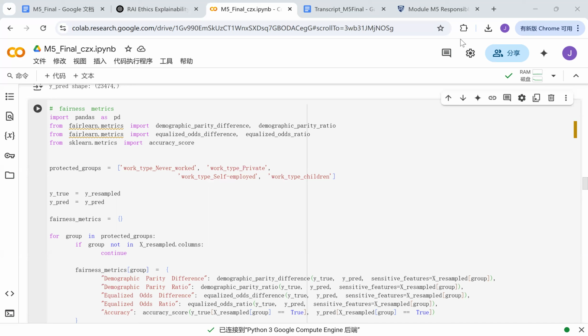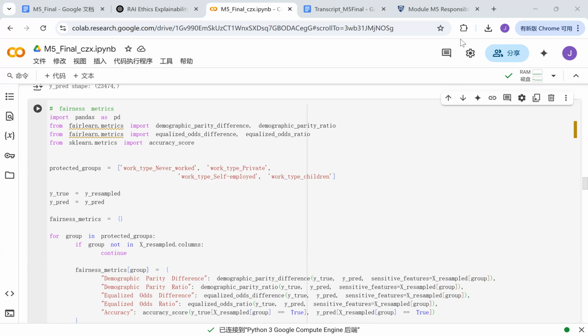And the third one is equalized odds difference. It looks at whether the model is making mistakes at different rates for different groups. And the fourth one is equalized odds ratio, similar to the previous one, but as a ratio instead of a difference. Ideally, this should be close to 1 for fairness. And the last one is accuracy. It checks how often the model is right for each group. All these fairness metrics are saved in the Pandas data frame, which is then printed so we can see how fairly the model is performing across different work types.